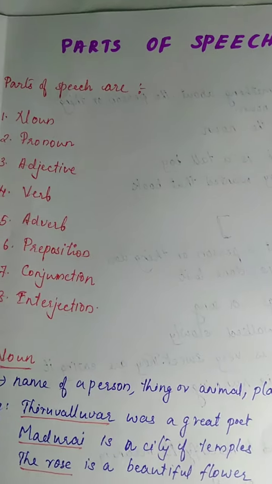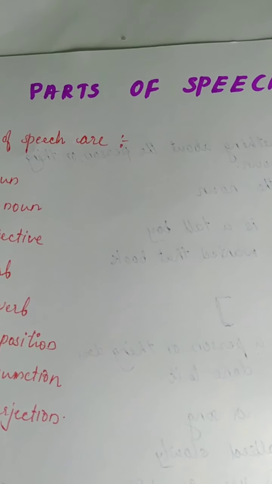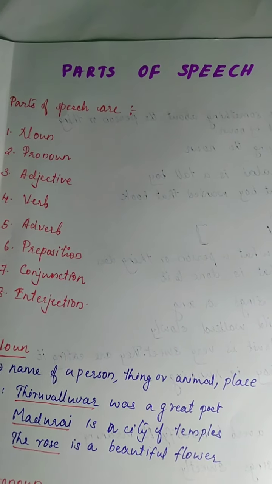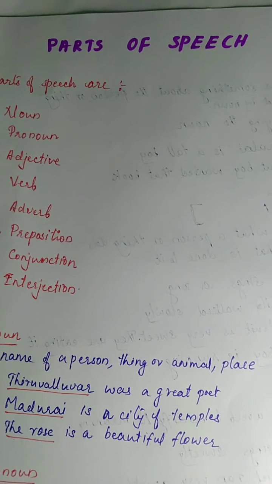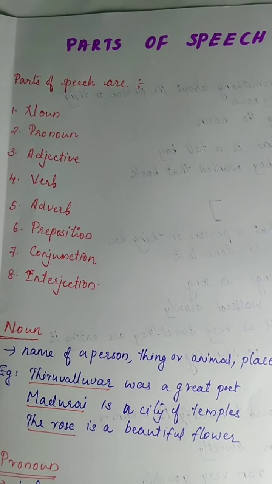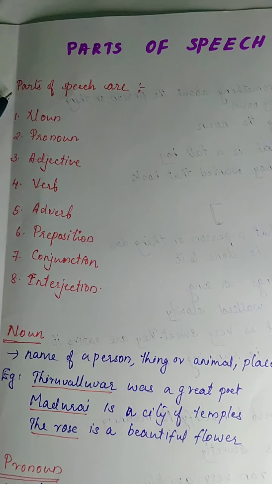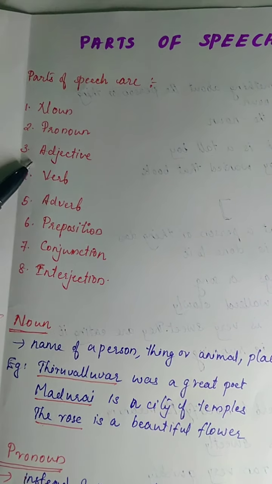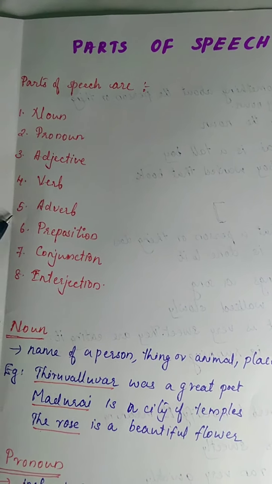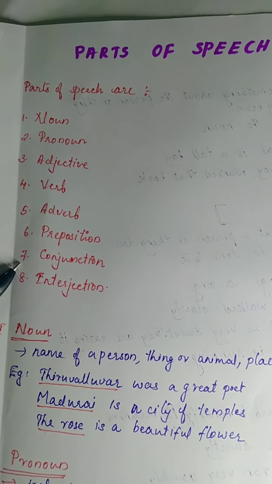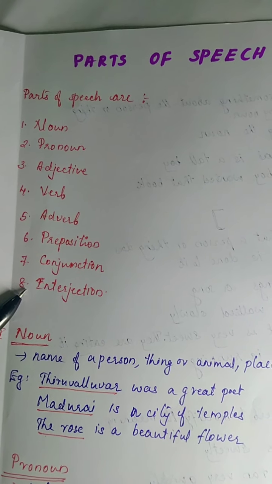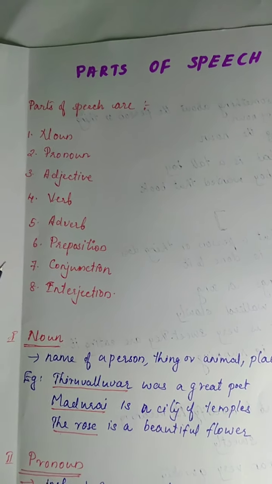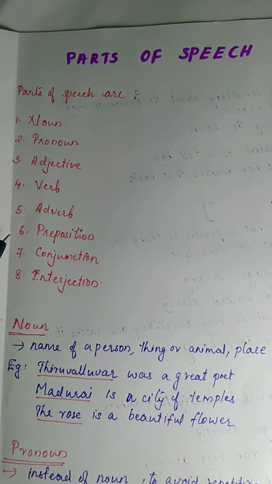In this video we are going to learn about parts of speech. We use words when we speak or write. Words in a sentence are divided into 8 kinds according to their use. They are called parts of speech. Parts of speech are noun, pronoun, adjective, verb, adverb, preposition, conjunction and interjection. They are 8 in numbers. So we can go to the detailed explanation of parts of speech.